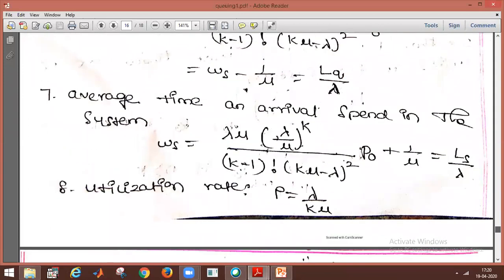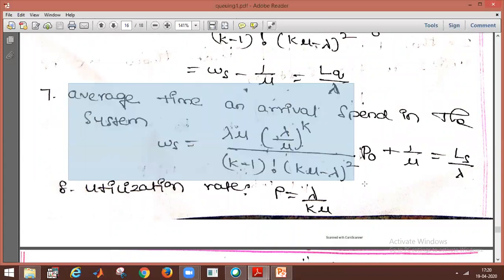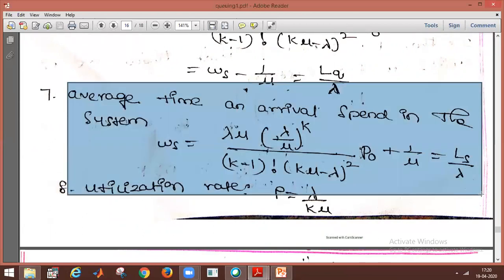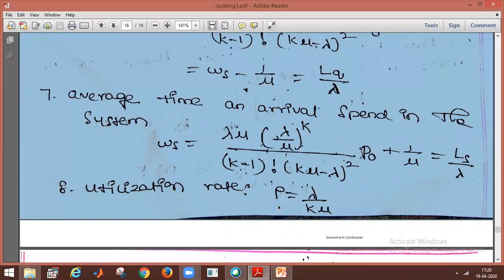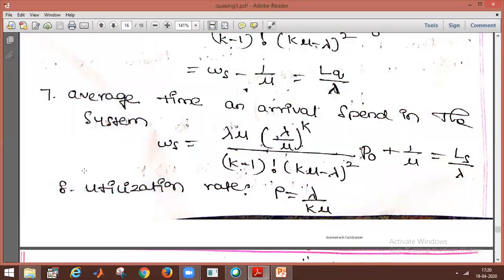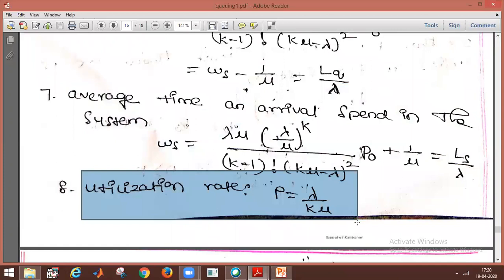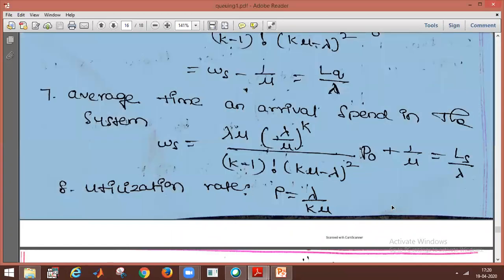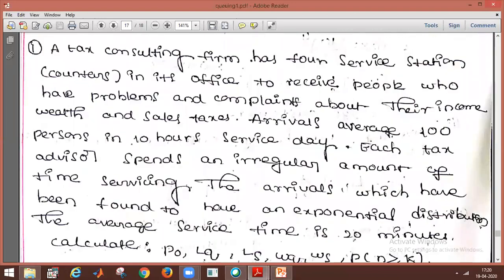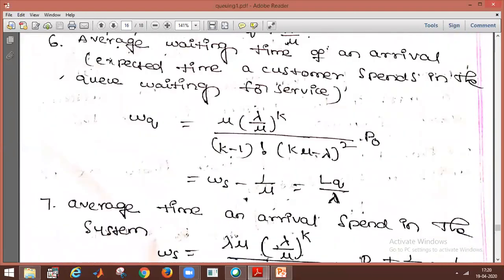Here, average time. So that is average time. Average time spent in the system means Ws is equal to Ls by lambda, use this formula. And finally, what is the utilization rate? Rho is equal to lambda by k mu. So the formulas are included in the 8 formulas.